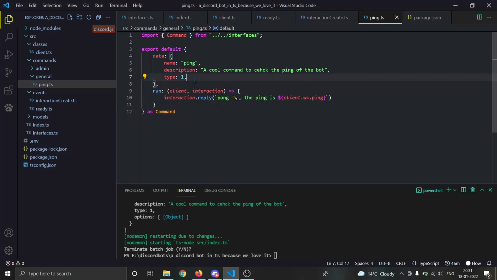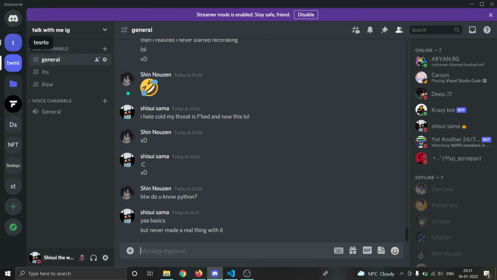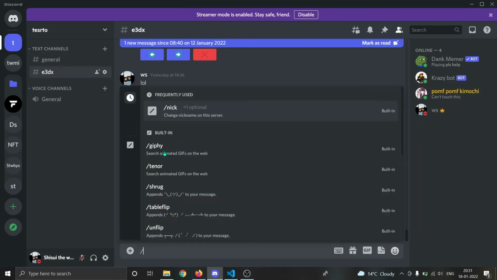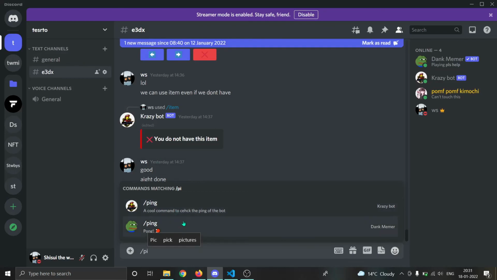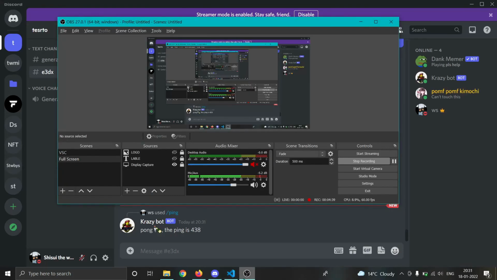I don't really remember if I showed you that everything works. Let me do npm run dev once more, and let me show you the proof that this thing works. If I do slash ping, you can see the command is there, the description is the same, and if I press enter, bam, everything is done. We get this response, and bam, I was recording.